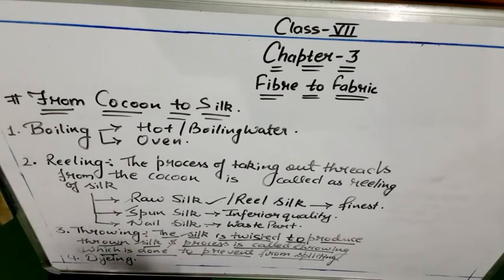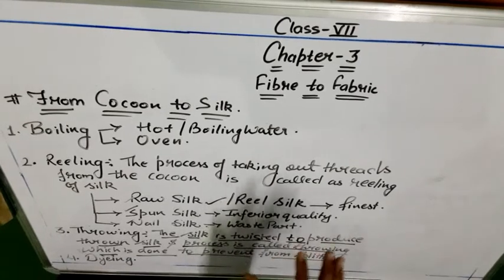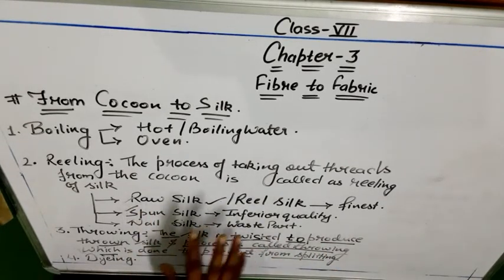Then we have obtained the cocoon, and we have to take the silk fibers from that cocoon. So we have to carry out some processes. We carried out boiling, then reeling for taking out the fibers. We have taken out the fibers, and then the categorization of the silk, that is raw silk, spun silk and nail silk.